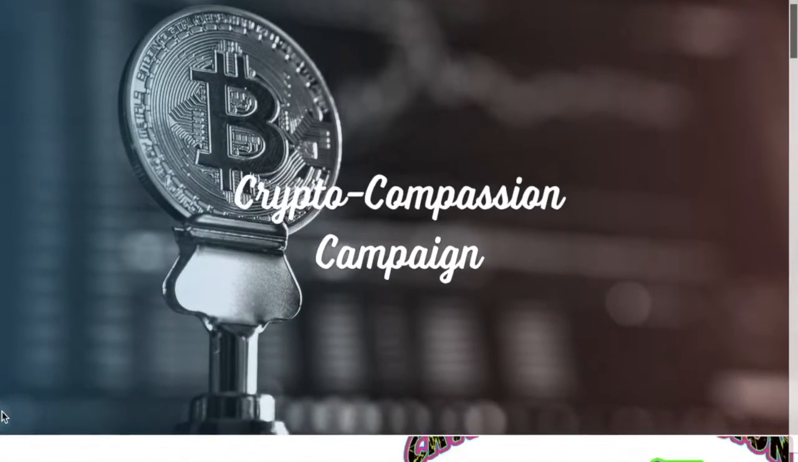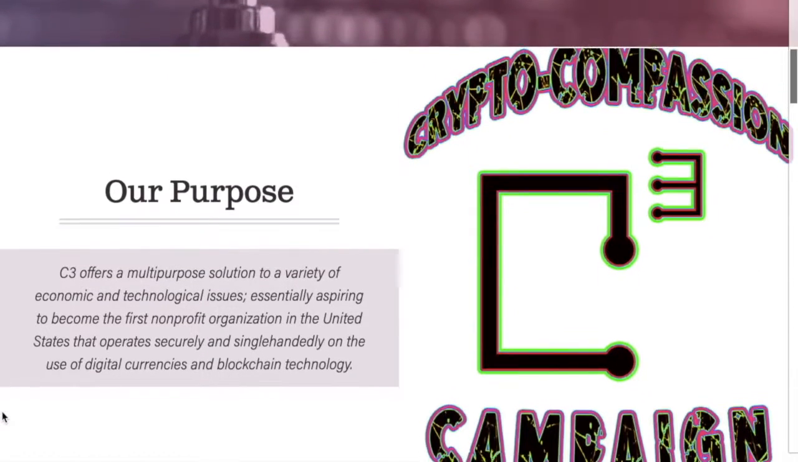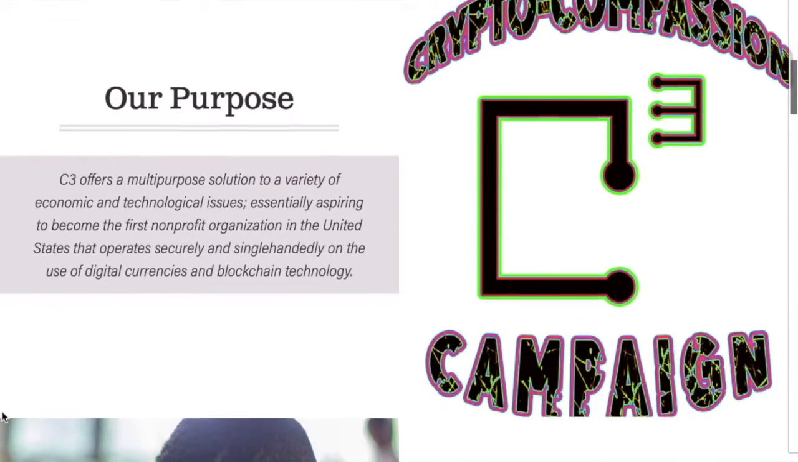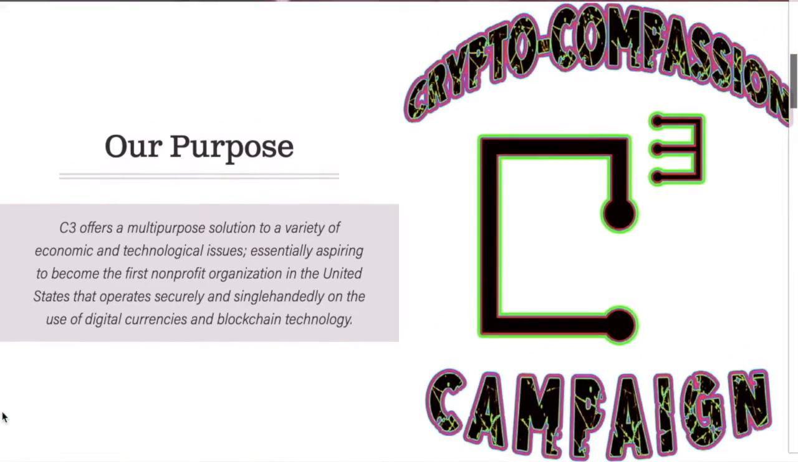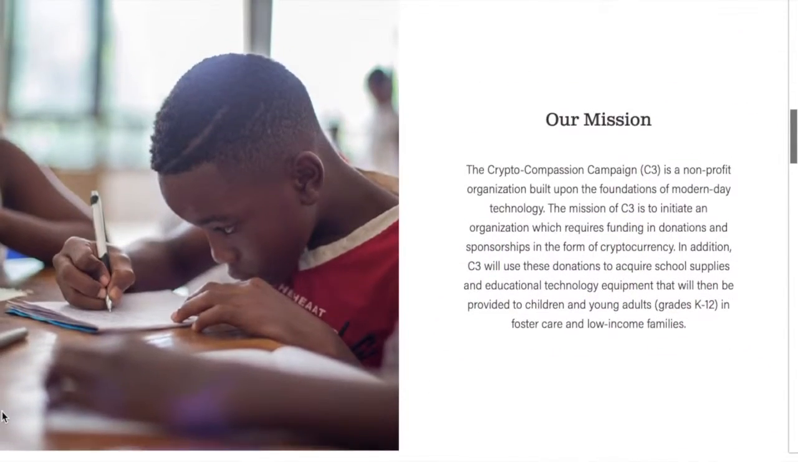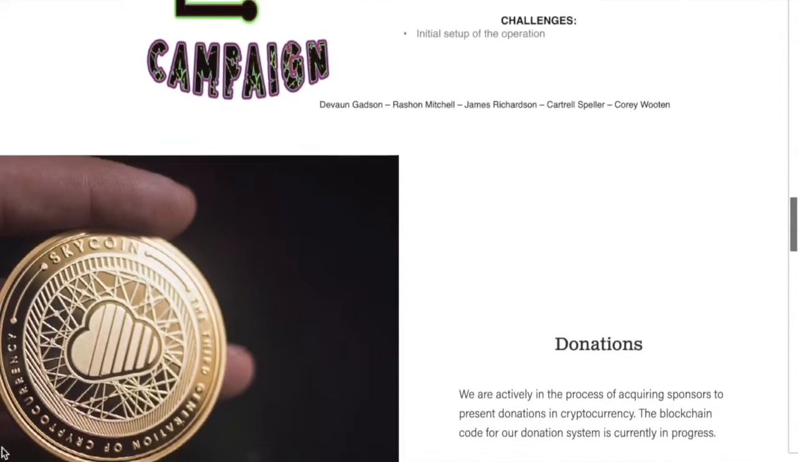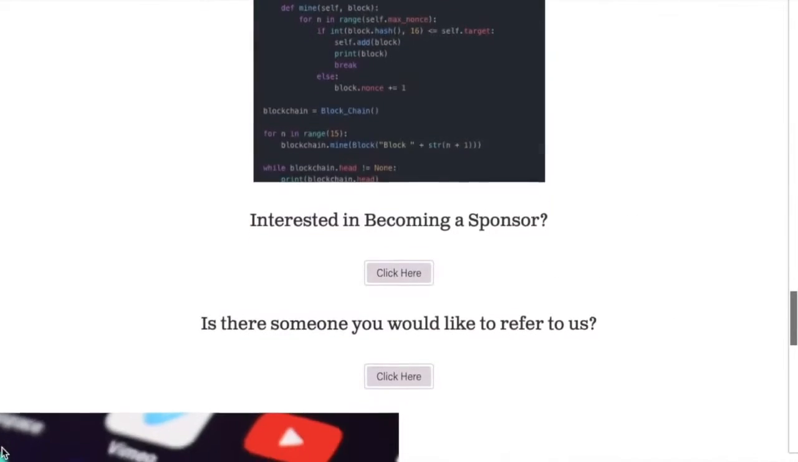Welcome to our Crypto Compassion campaign. Our website is designed to be a functional donation system for our project. On our website, we discuss our group's purpose for conducting our project, our mission, our project scope, our donation system and how it works, and then we have referral links and social media that our users can use to show continuous support for our project.